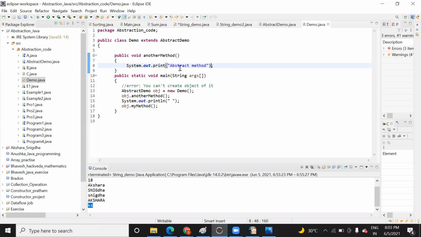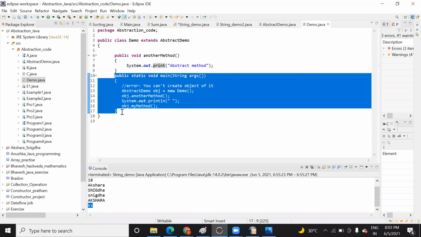You can see it here. I have provided a body, meaning I'm just printing "This is an abstract method." You can perform any operation, arithmetic or whatever task you want to perform, here. And then you need to create an object.